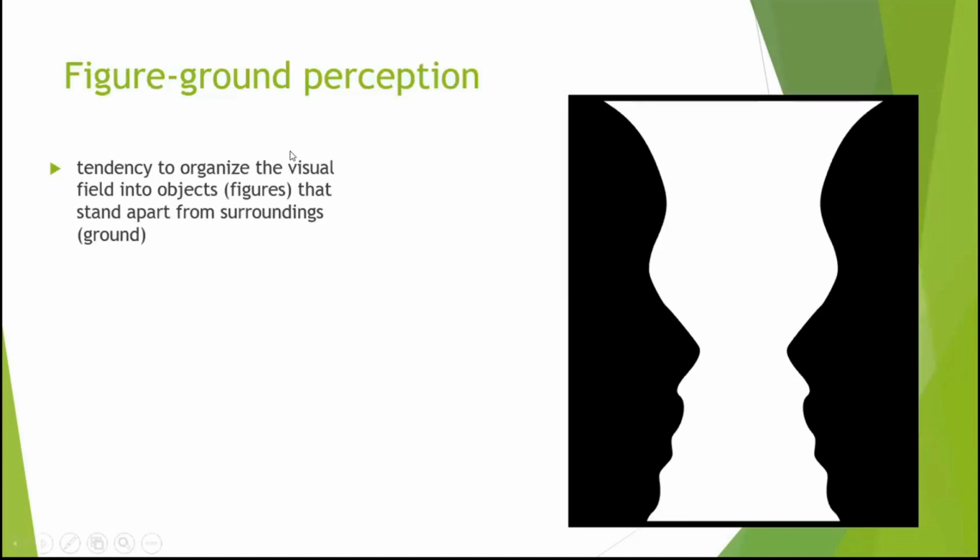This is one of the most popular ones, the figure-ground perception. Here in the photo, you can either see a cup or two women looking at each other. How does this work? This is how you separate the background and the foreground. If you're focused on the dark background, you would most probably see two women. But if you're focused on the white area, you would most probably see the cup. That is how figure-ground perception works. It's either way. That is how you perceive things.